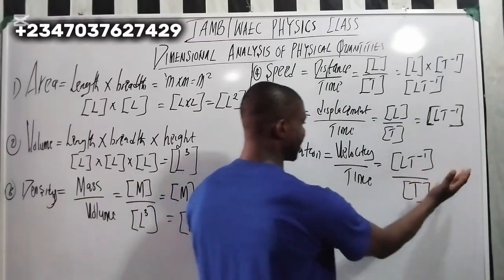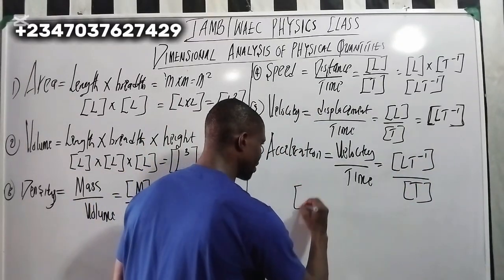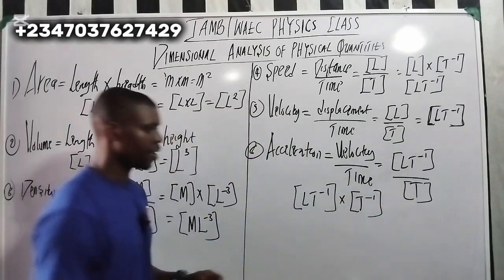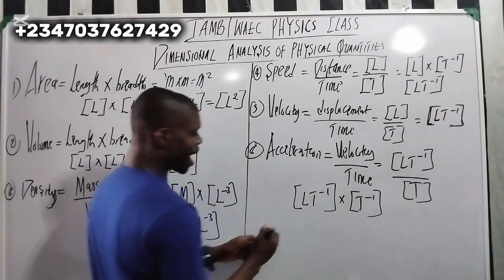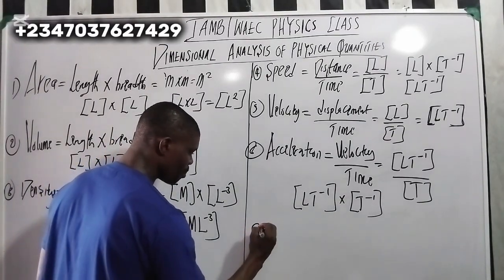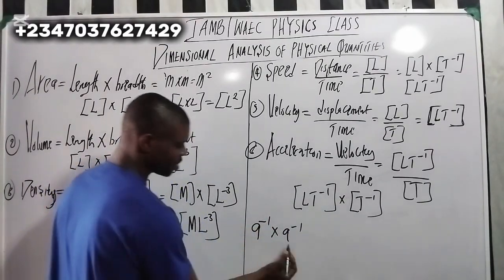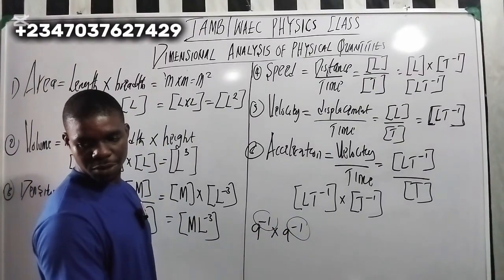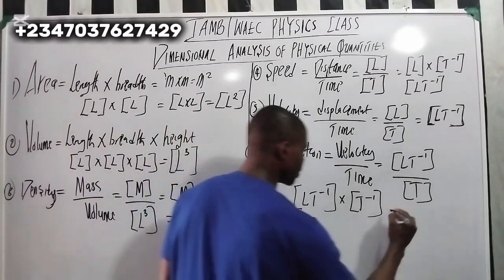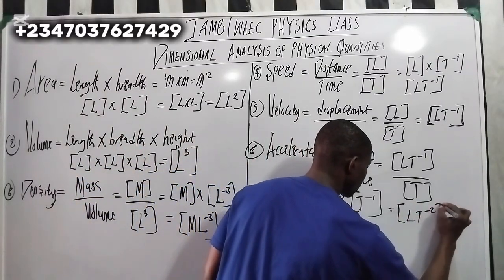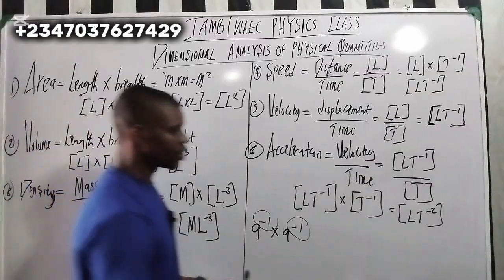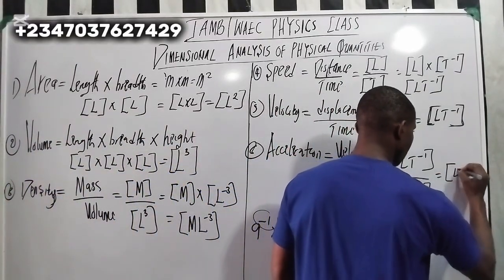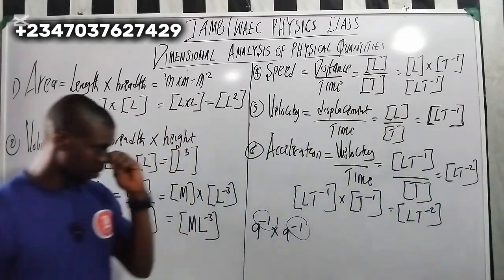So now, if you want to combine this, you are going to have something like this: L times T to the power minus 1 times T to the power minus 1, right? You are summing these together. Minus 1 minus 1 is what? Minus 2. Good. So the dimension for acceleration here is L T to the power minus 2. That is it.